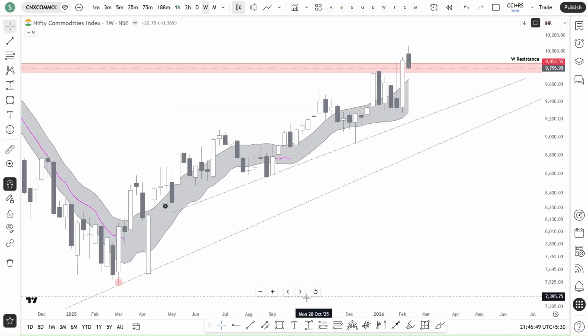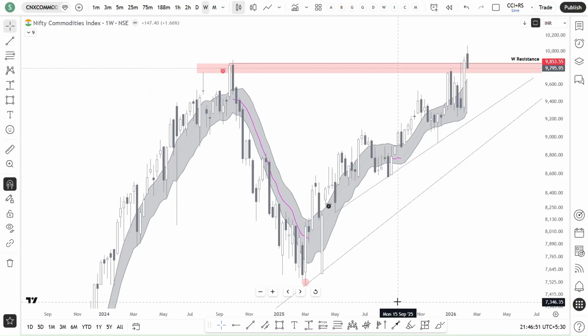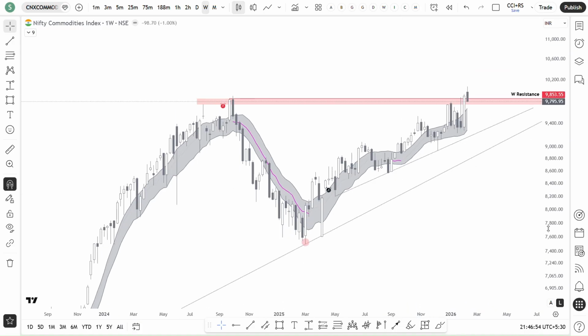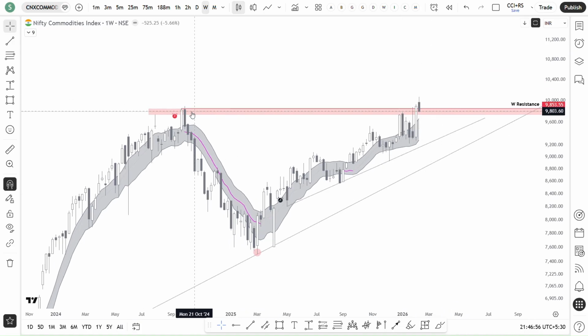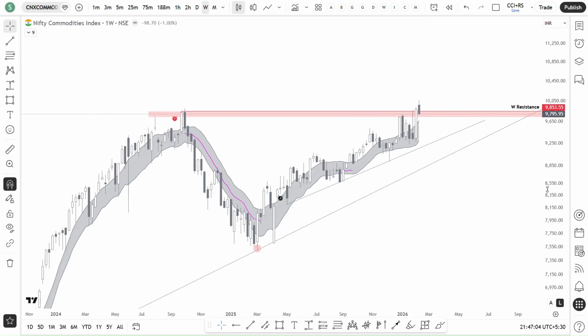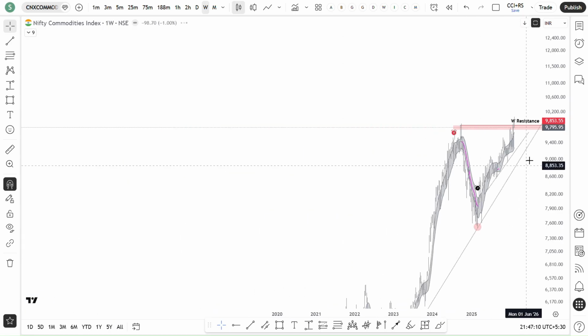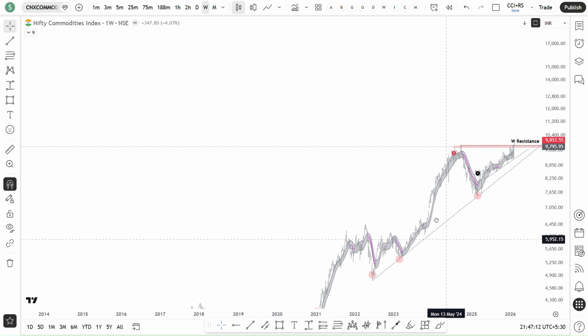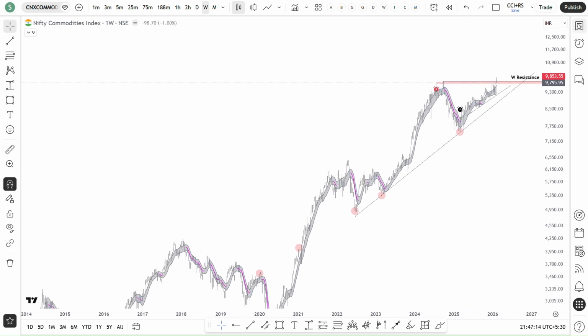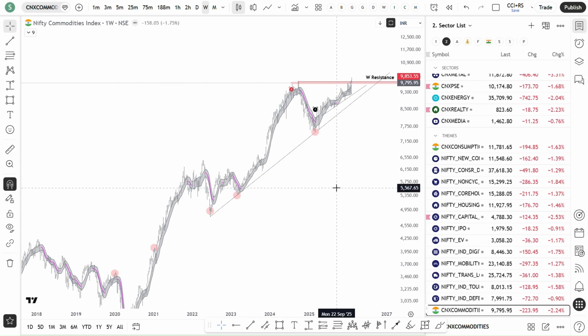And commodity index. Commodity broke the previous demand zone, supply zone, and now I think it came for a retest. So commodity is also very strong, as are metals. In metals we have some upside resistance, whereas in commodities I don't see any immediate supply.